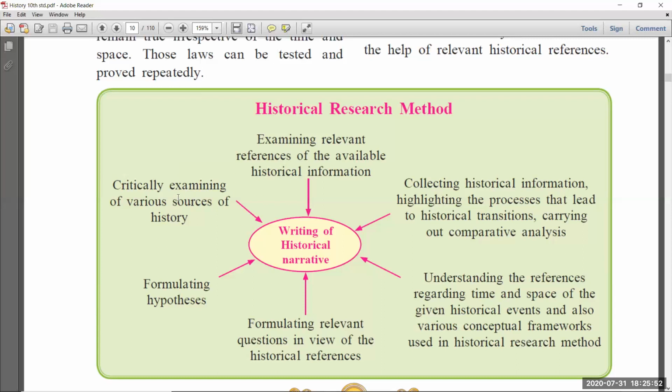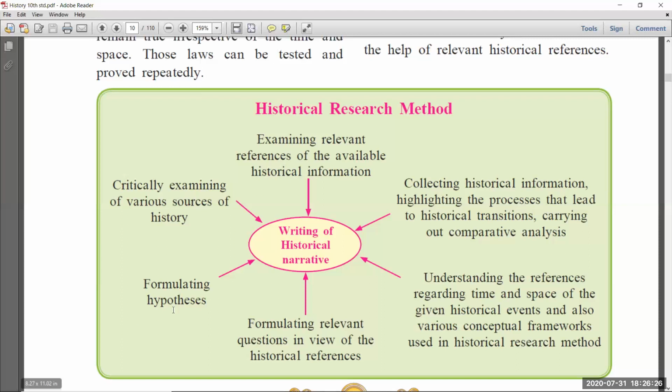Suppose you have material sources about Mahatma Gandhi, like his stick or his clothes or his slippers or his spectacles. Whatever you got, you have to critically examine that. And suppose you got written sources about Mahatma Gandhi, like a biography or a diary of Mahatma Gandhi or any document about him. You have to read that book very clearly. And third, any songs you got orally, oral songs about Mahatma Gandhi. You have to practice those songs also, you have to listen to those songs also. Then you will get more information.